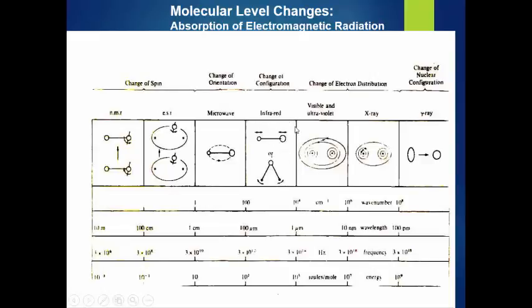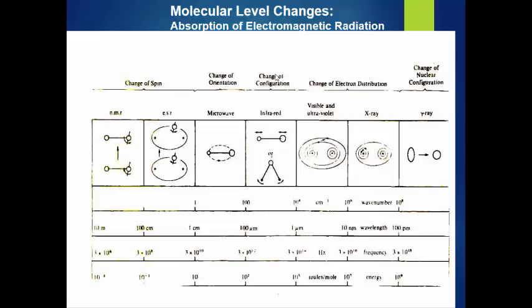In the case of the infrared, there is a change in the configuration. What is the meaning of this change in configuration? In the infrared, mainly two vibrations occur, that is stretching and bending vibration. The stretching vibration changes the bond length.